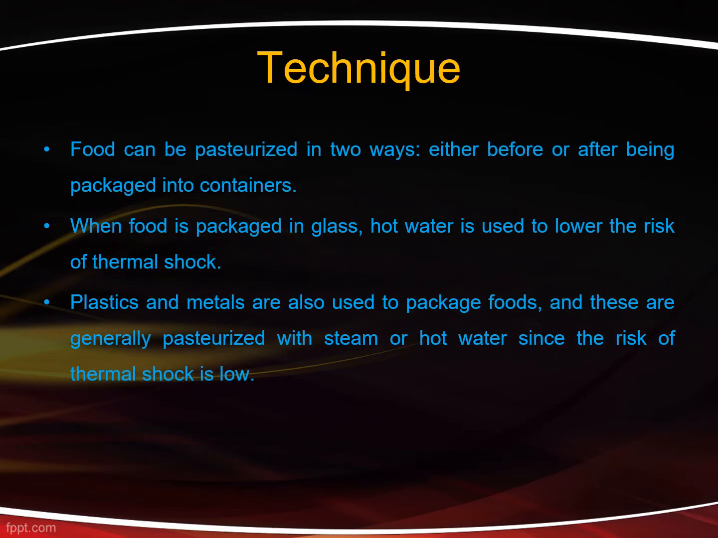Foods can be pasteurized in two ways, that is, before or after being packaged into containers. Water is used to reduce the risk of thermal shock in the case where glass is used as a packaging material. Other materials like plastics and metals can also be used in packaging of foods. In such cases, the material is pasteurized with steam and hot water to reduce the thermal shock.